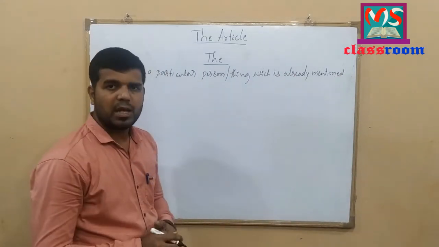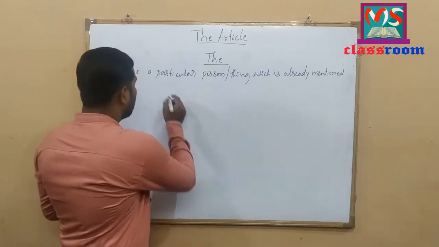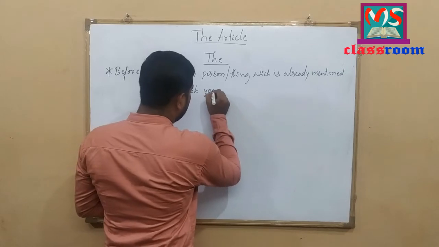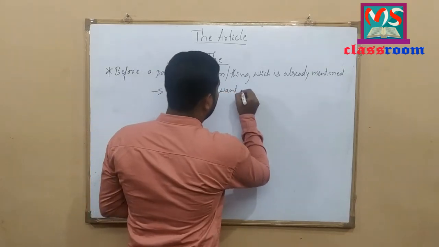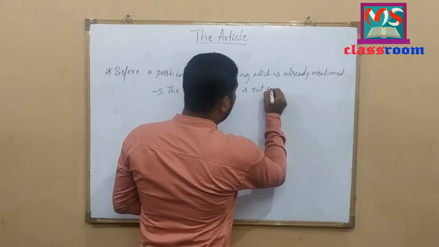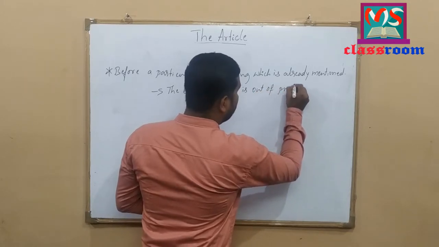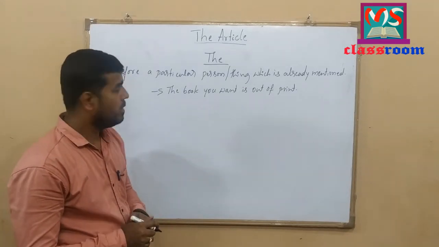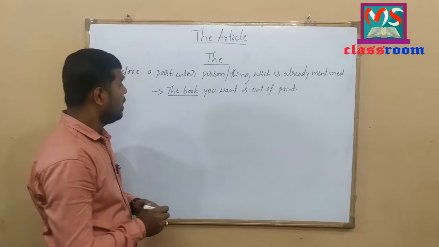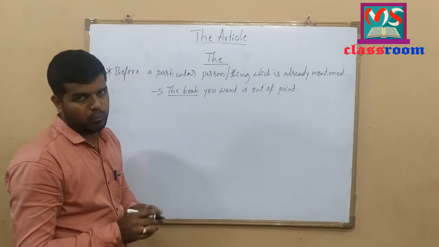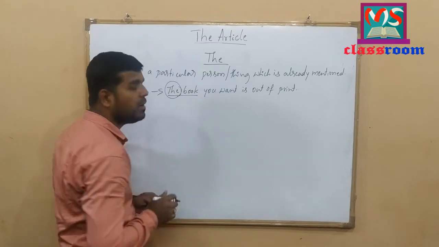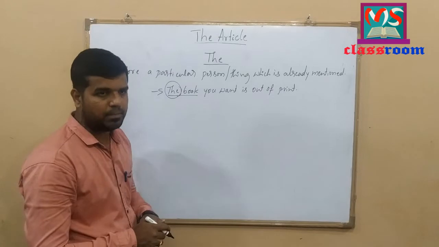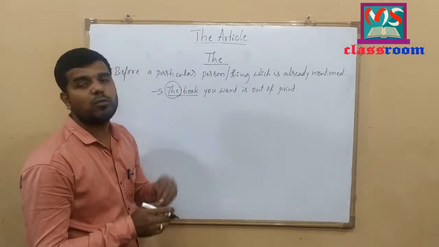To understand this concept, let me write some examples here. The book you want is out of print. Look at the example here. The book you want is out of print. Here, the book. I am speaking about the particular book. So, I have used the definite article the to point out the particular book which is mentioned here.